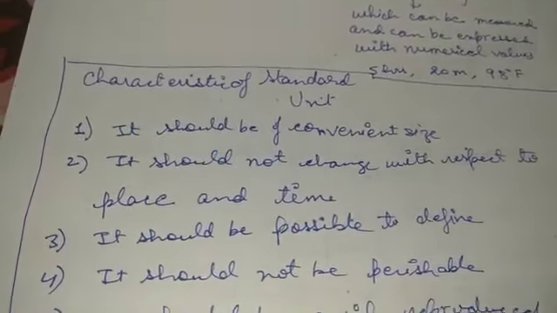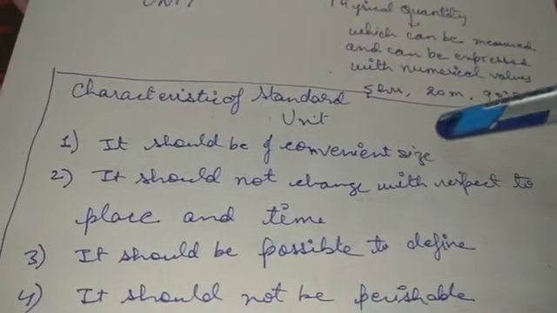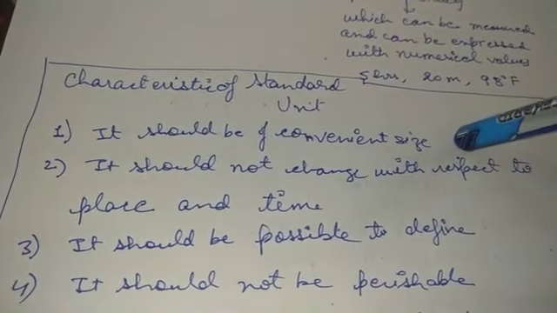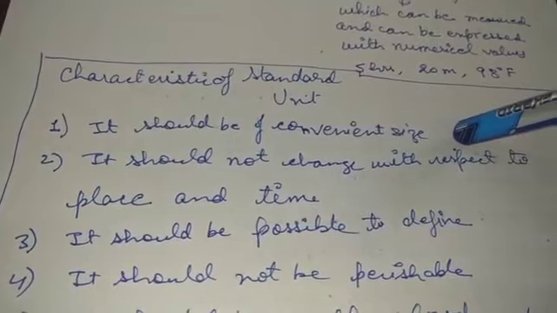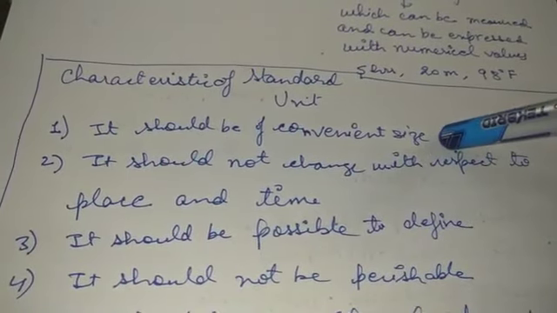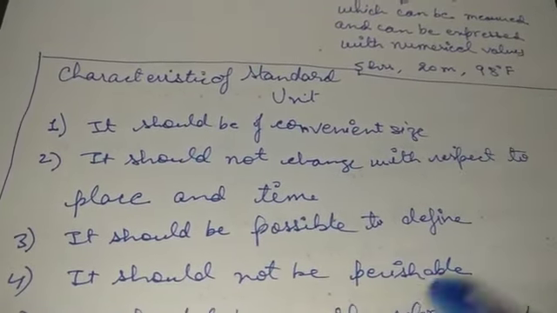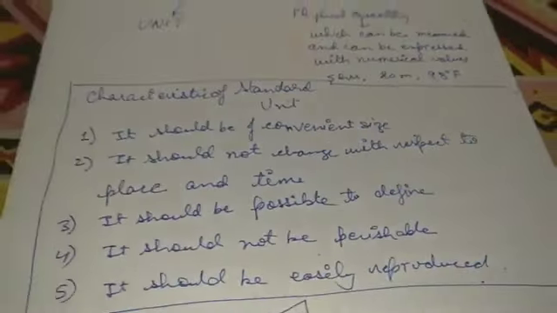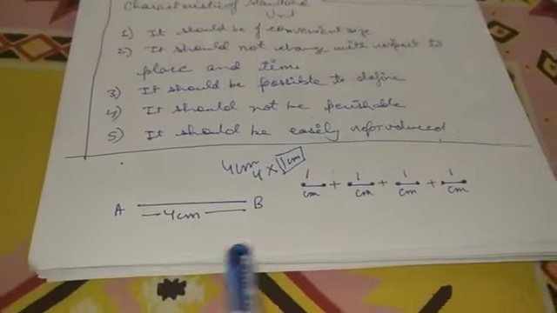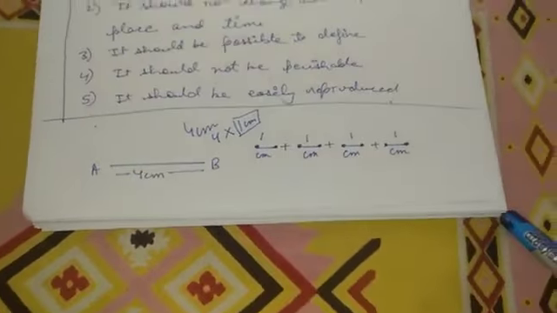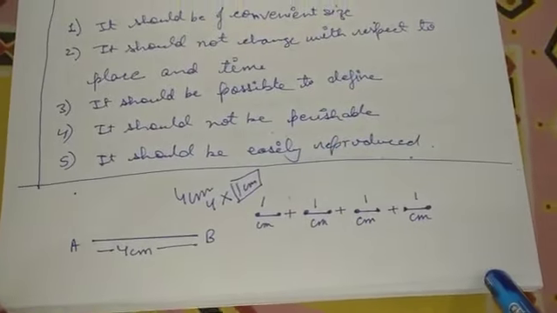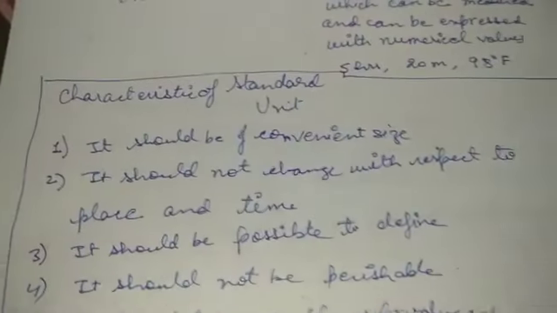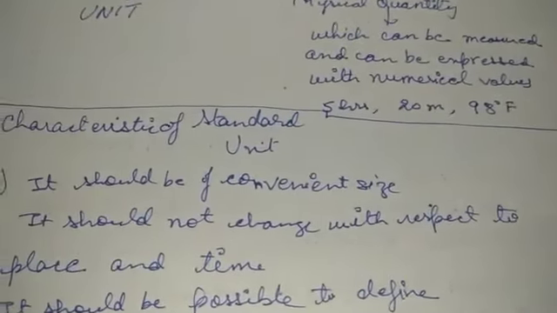Now let's see the characteristics of the standard unit. The very first and foremost important part of this aspect is that it should have a convenient size. Now what do you mean by this? Let's say we have to measure the length of this very paper. So obviously the unit that we are going to use will be centimeter. We are not going to use kilometer. If we use kilometer, that will be an absurd unit.